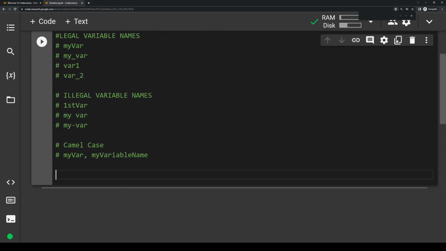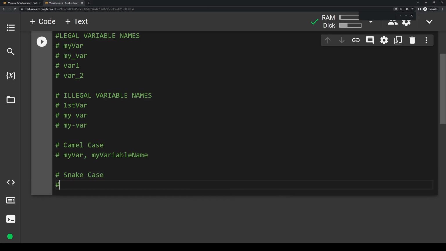And snake case, let's write snake case, is something similar, except instead of separating it by capitalization, we separate it by underscore. So the equivalent of these two in snake case would be my_var or my_variable_name. Now, I personally prefer camel case, and you'll probably see me using camel case throughout these tutorials, but it really just comes down to personal preference.